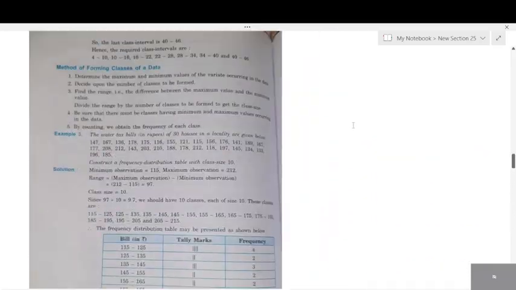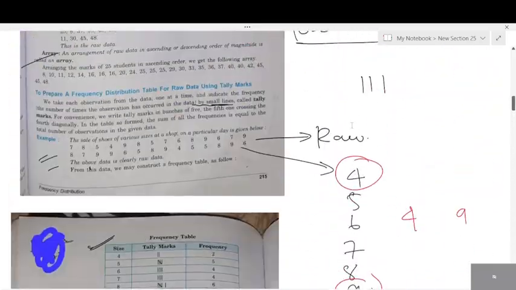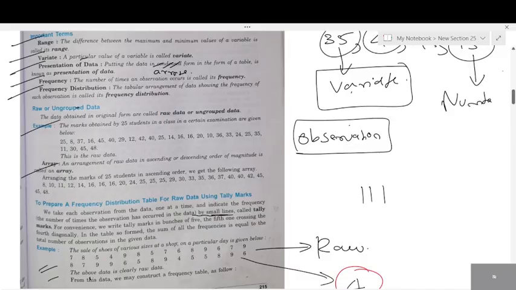Look here, I'll give an example. This is frequency. The number of times an observation occurs is called what? So they'll ask an MCQ. They'll give you 4 options: frequency, variate, variable and range. So which option will you choose?